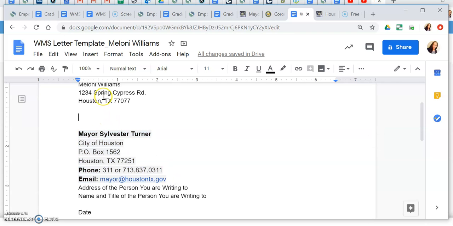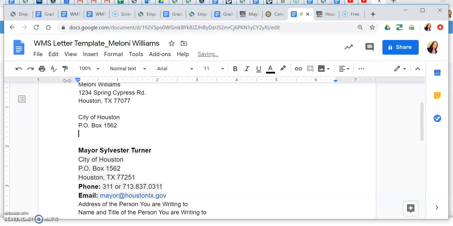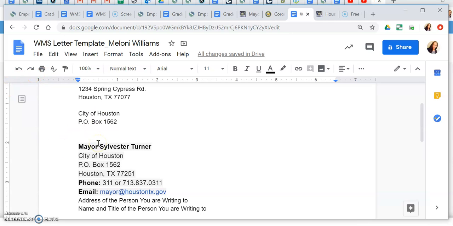I want it to look like it's a part of the document, so I'm actually going to have to retype some of this information. So the first thing is the address that I need to type. City of Houston, P.O. Box 1562. So notice that's not his personal address. He has to use a P.O. Box address because people might try something and they don't necessarily need his personal address.